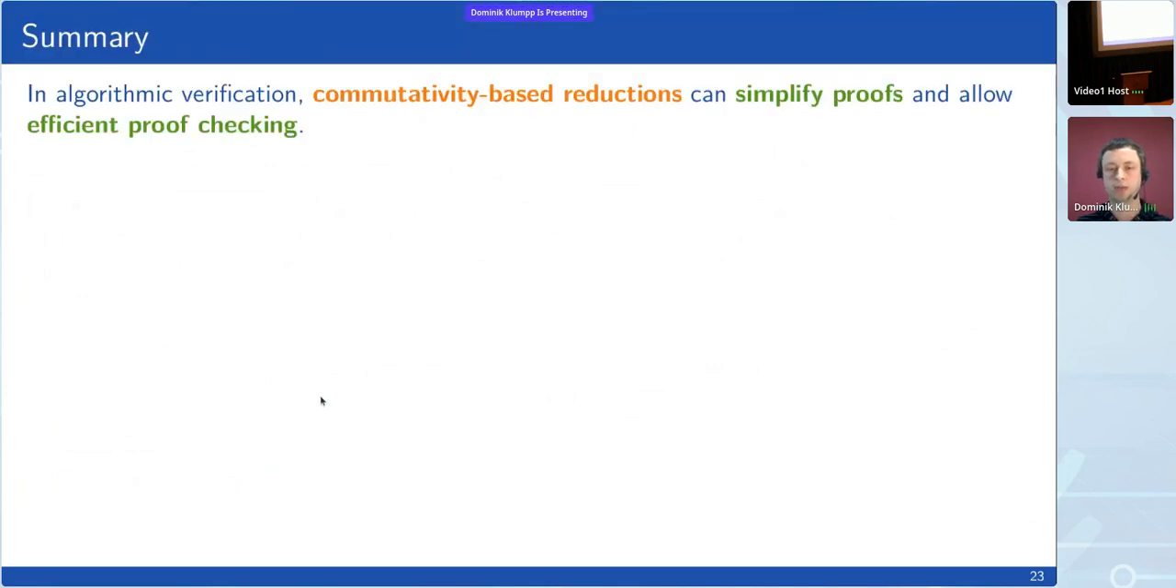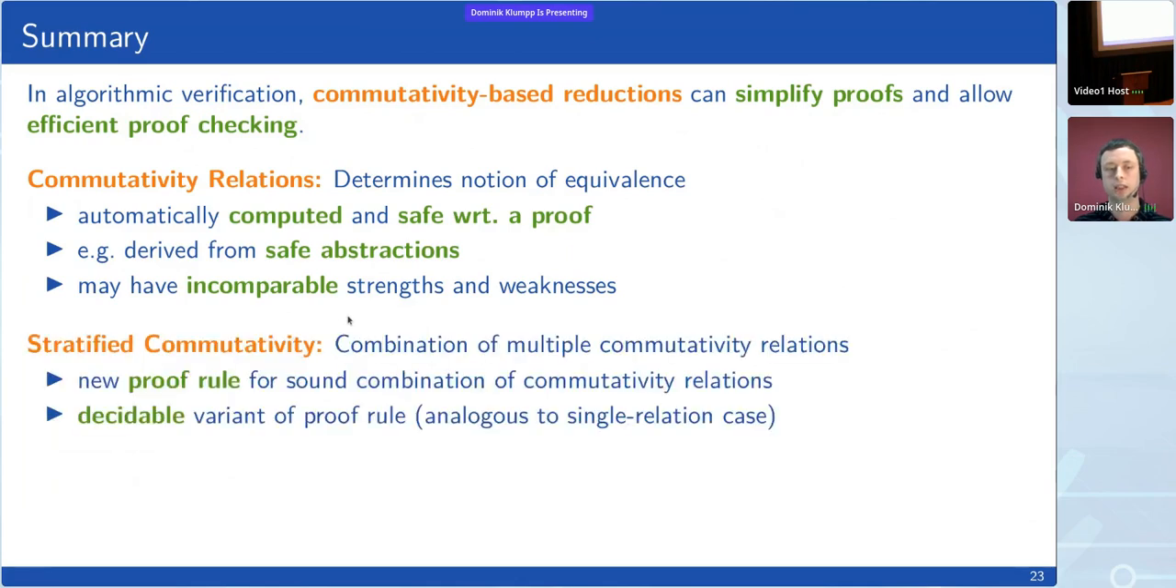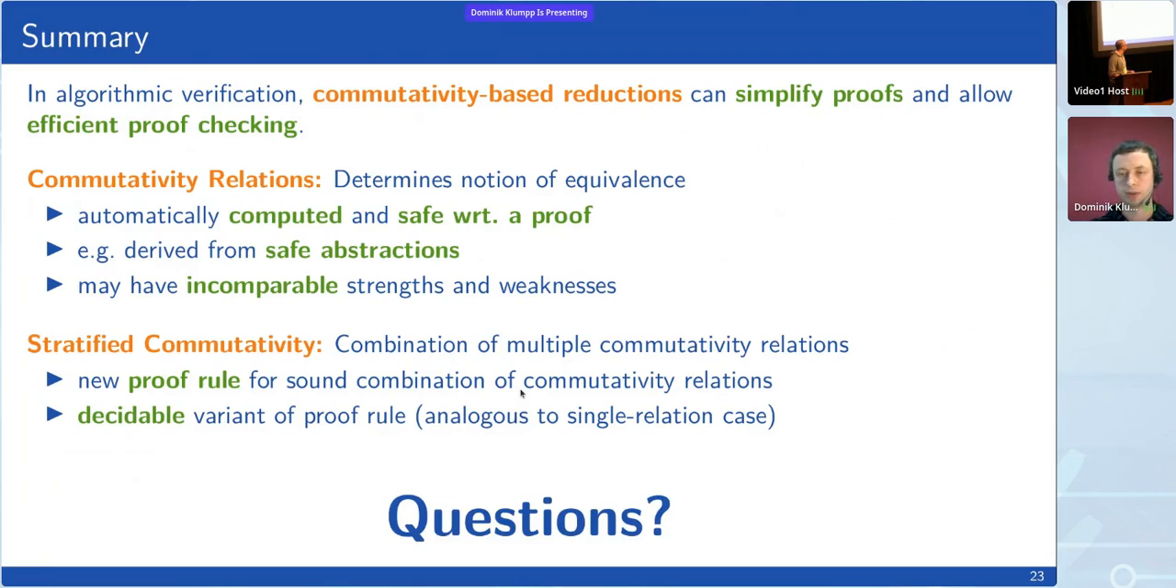So with that, I conclude. I've briefly reintroduced the fact that commutativity-based reductions can help us simplify proofs and check proofs more efficiently. And one key aspect here is the commutativity relation. We've seen that there's a large spectrum that can be automatically computed in a way that they are safe with respect to the proof through safe abstraction. Because they are incomparable, we've introduced stratified commutativity to combine multiple commutativity relations, and we've introduced a decidable variant for algorithmic verification. With that, I am finished, and thank you for your attention, and I'd be happy to answer your questions.